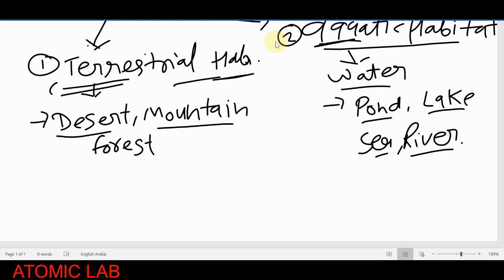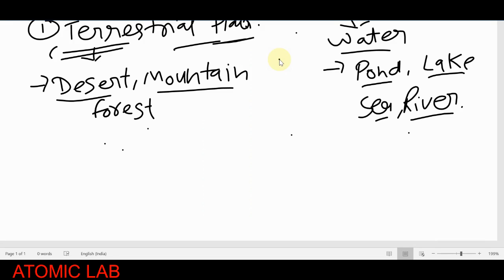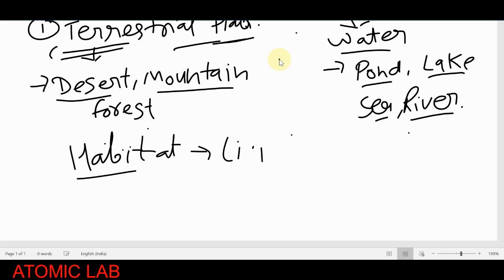Now students, we will discuss the major components of the habitat. You have to remember that the habitat is made of two different types of components. You all know that the habitat contains living things as well as non-living things.